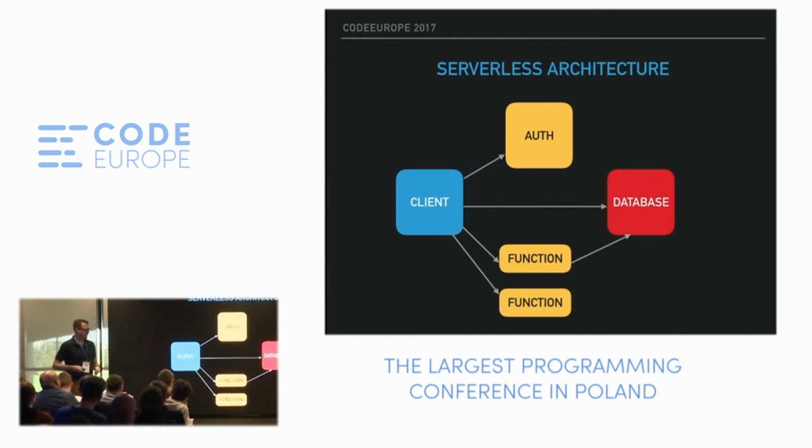Now let's compare the traditional architecture with serverless. So we have a client, we still have a database, but in between, instead of the application server, we have some components. And the component at the top is an example of the backend as a service approach. So this component implements authentication.